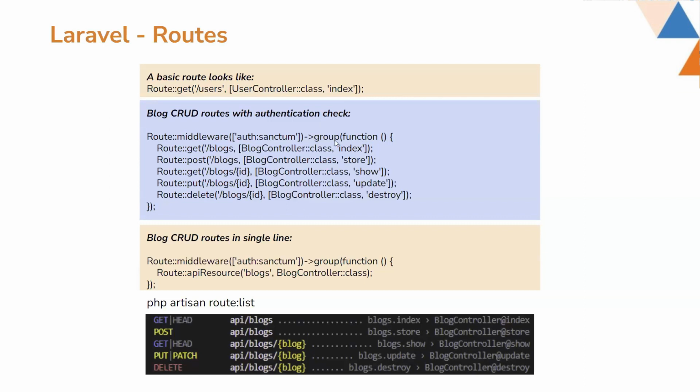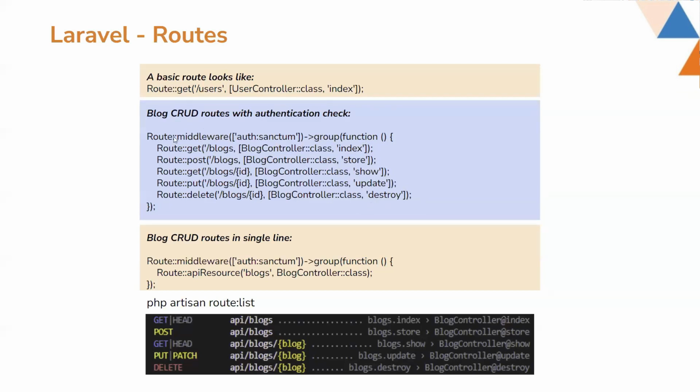For this presentation, I have made a sample project with block CRUD, and the sample functions of the CRUD operation of block CRUD are composed of these routes: block index, block store, block show, block update, block destroy.